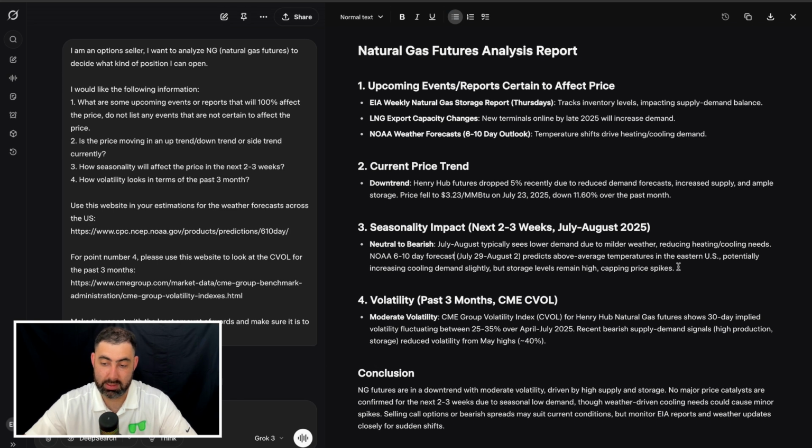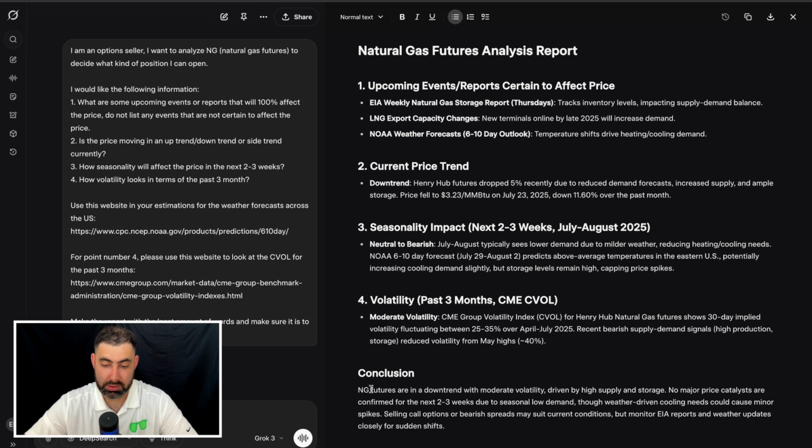So it tells us basically that there is likely to be a lot of cooling demand, but at the same time, the storages are so full that it basically means the price is not going to spike up that crazy. For volatility, it's moderate volatility currently, which is true. It's exactly what it is, and it just tells you exactly what's going on.